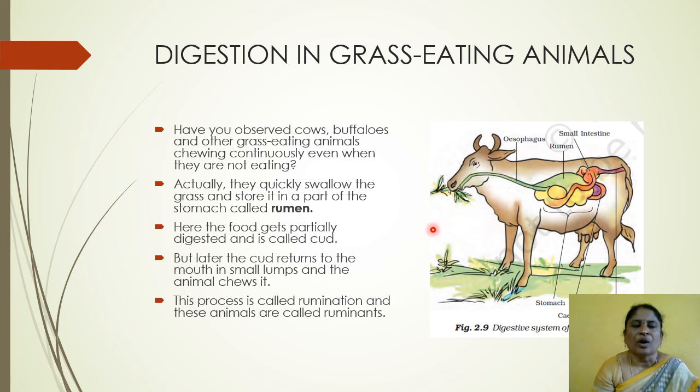The partially digested food later returns to the mouth in small lumps and the animal chews it. This process is called rumination. What is rumination? The cud returns to the mouth in small lumps and the animal chews it. It is called rumination. And these animals are called ruminants.